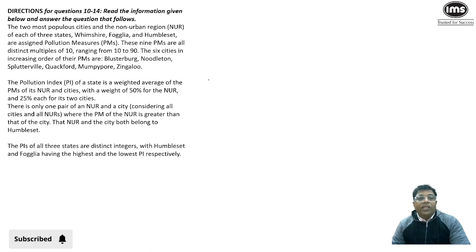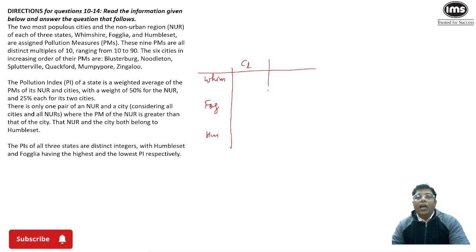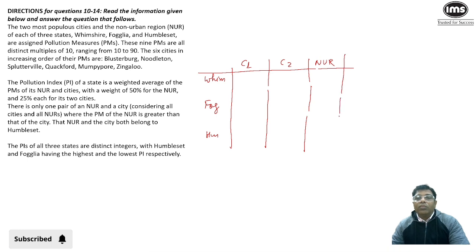So there are three states. First let me write the names of the three states: Hampshire, Foglia and Humboldt. Now every state has two cities, so I will write C1 and C2. And there is one non-urban region. Here I'll calculate the PI, that is the weighted average. C1 has been given a weight of 25%, C2 25%, and NUR has been given a weight of 50%.